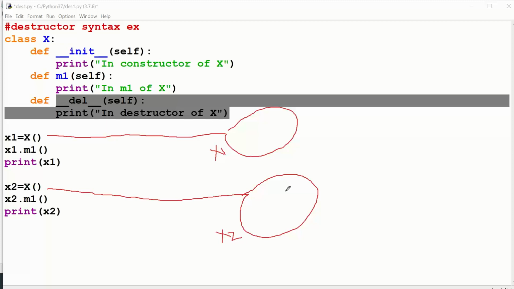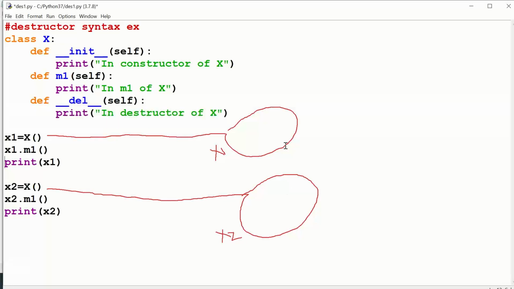So there is scope for us to execute the destructor method two times, but for now you don't know how to ensure the deleting of the object, the syntax part of it. Okay, right. So now let me show you.